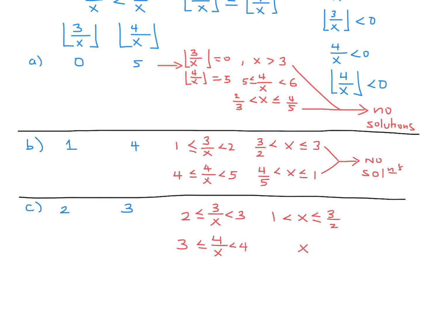Isolating for x, we get x is between 4 over 3 and 1. Do these have a common solution? And the good news is, yes, they do. That common solution is x is between 1 and 4 over 3, right? 4 over 3 is smaller. Yeah. And there you go.